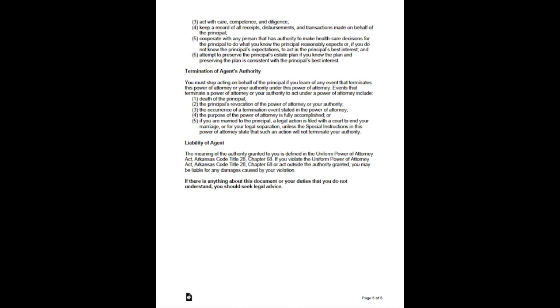Liability of agent. The meaning of the authority granted to you is defined in the Uniform Power of Attorney Act, Arkansas Code Title 28, Chapter 68. If you violate the Uniform Power of Attorney Act, Arkansas Code Title 28, Chapter 68, or act outside the authority granted, you may be liable for any damages caused by your violation. If there is anything about this document or your duties that you do not understand, you should seek legal advice.